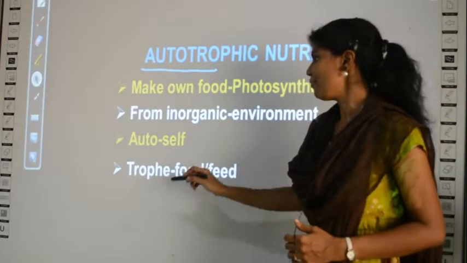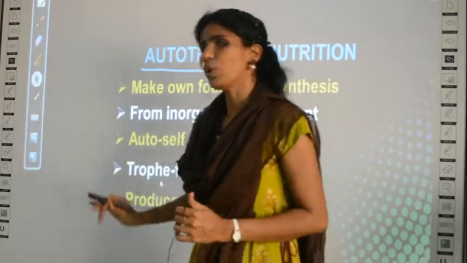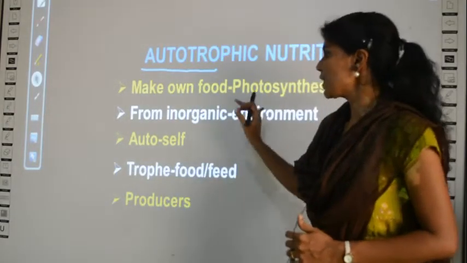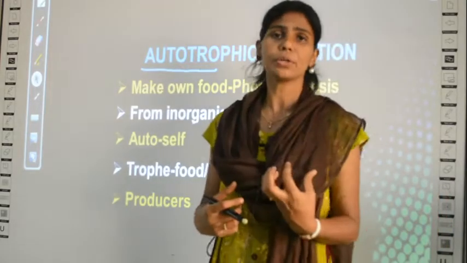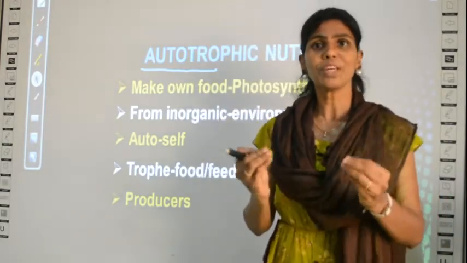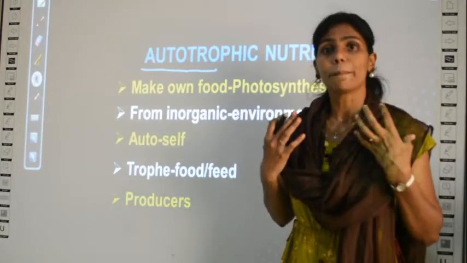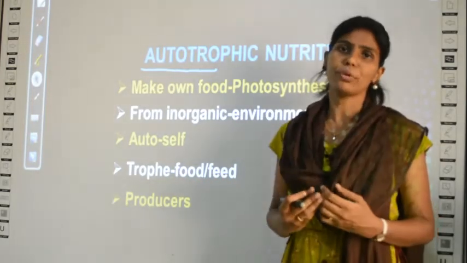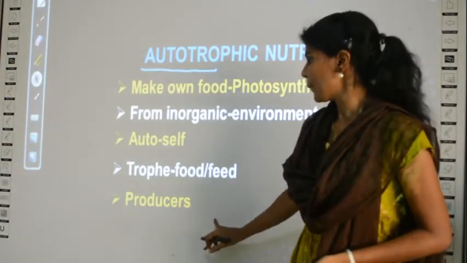Auto means self and troph means food, so it is making its own food. Clear? And plants are also called producers. What does producer mean? Producer means something which can produce. So they are called producers because plants make their own food.